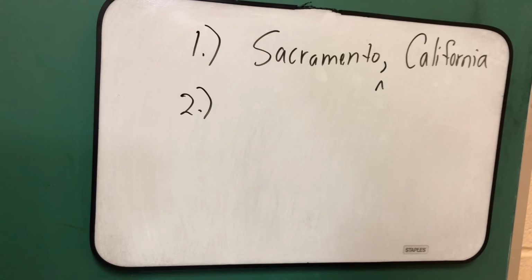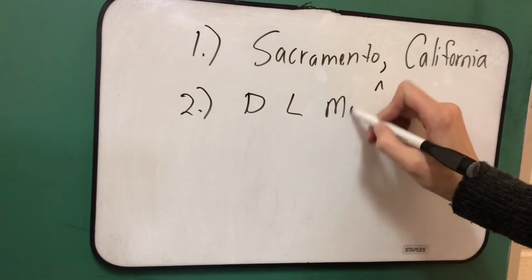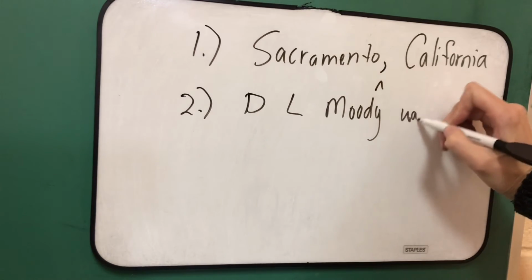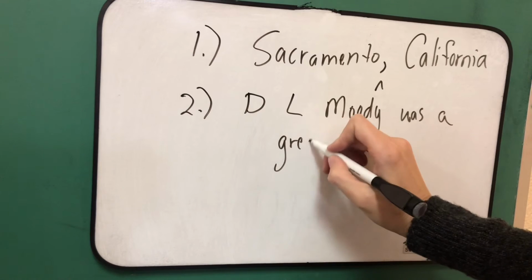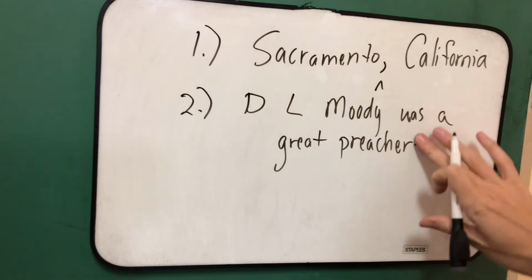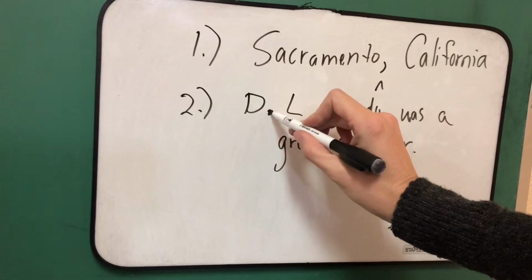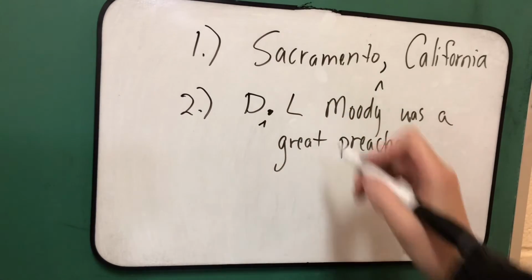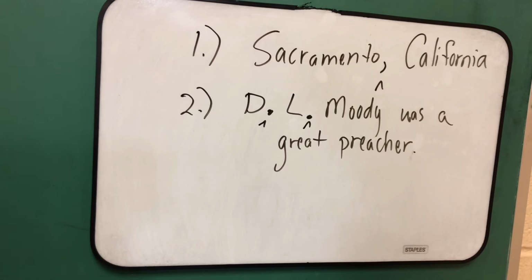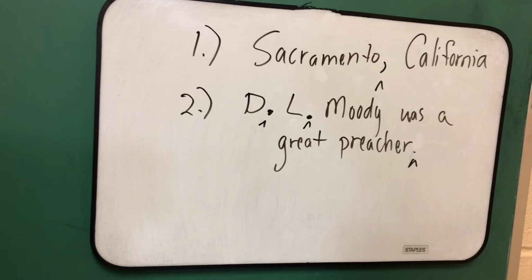Number 2, D.L. Moody was a great preacher. Okay, since D and L are initials, we want to put a period after D and after L. D.L. Moody was a great preacher. And of course, we insert a period at the end of our sentence.